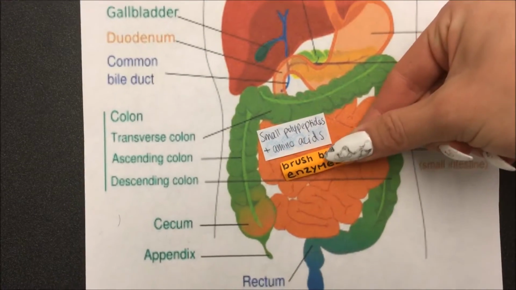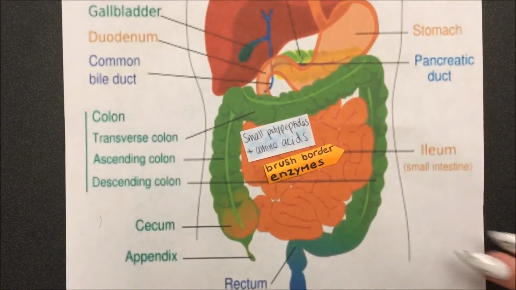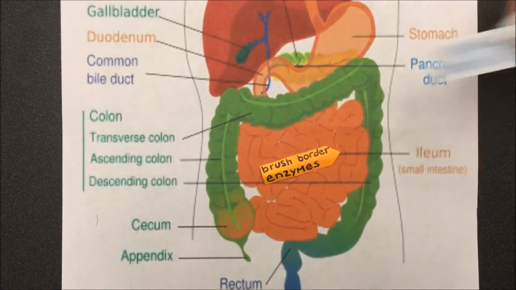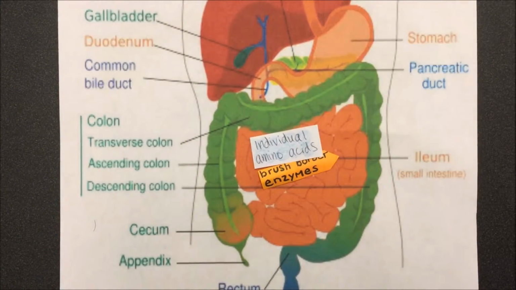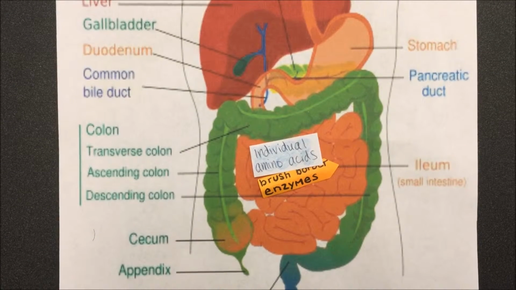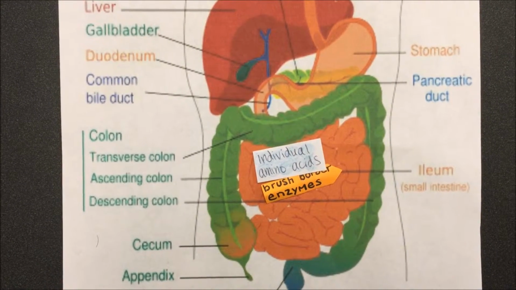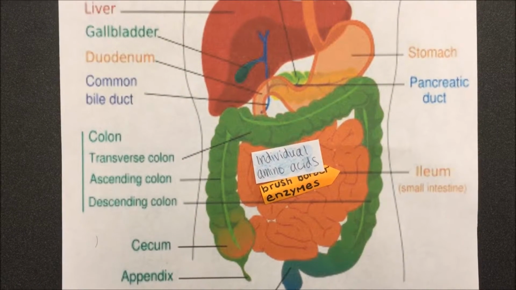Next, brush border enzymes secreted from microvilli either break amino acids from the end of chains or separate pairs. So the end product is individual amino acids, including some dipeptides and tripeptides. Then they are ready to be absorbed for your body's use.